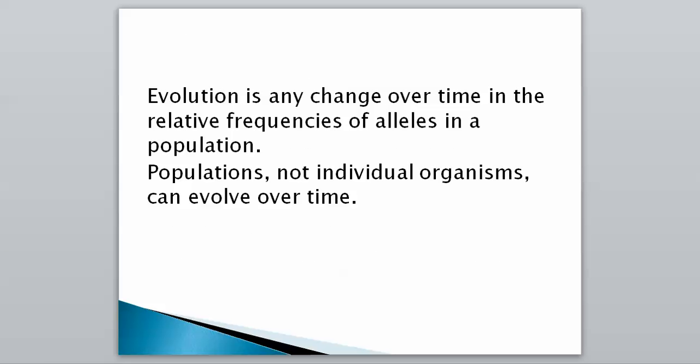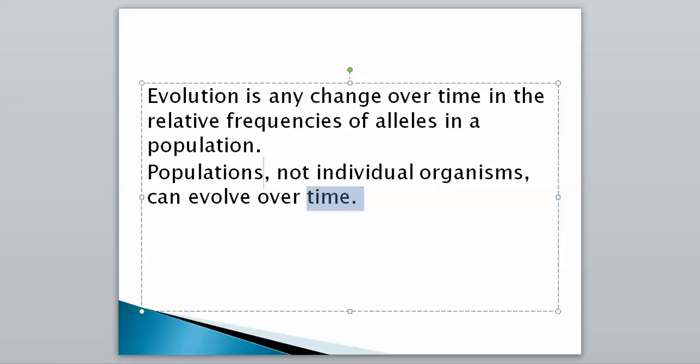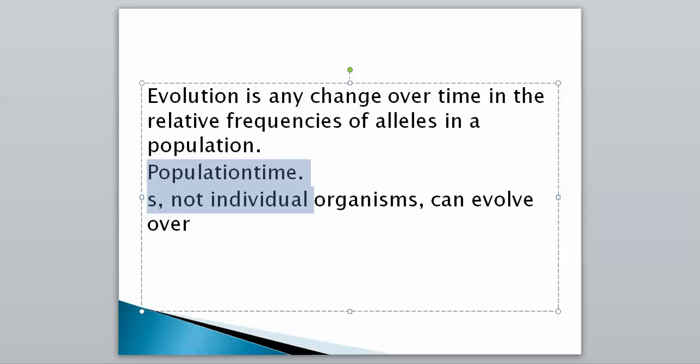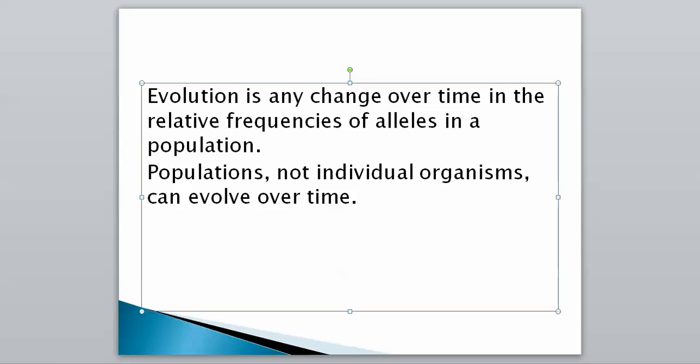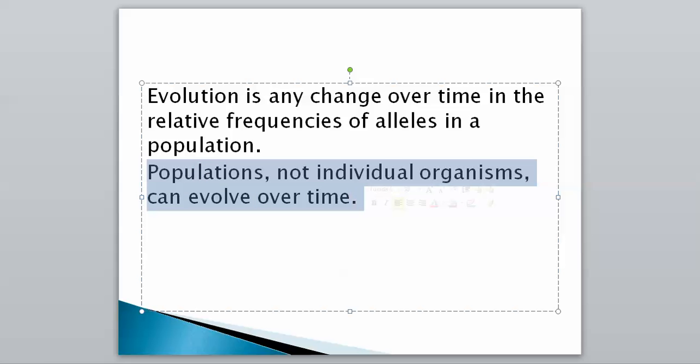And so evolution, again, remember, is defined as any change over time in the relative frequency of alleles in a population. So with more big lizards reproducing, the lizard population in general will become larger, and therefore evolution will occur. And then this next line is one of the most important lines that you're going to need to know: populations, not individual organisms, can evolve over time.